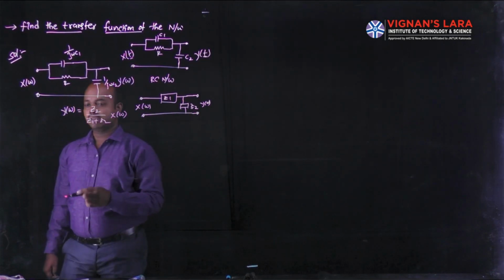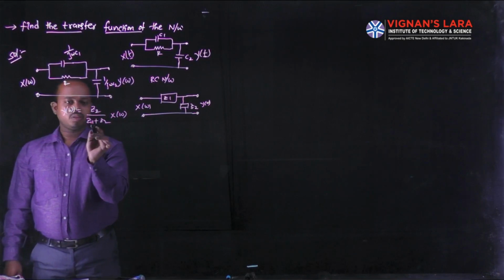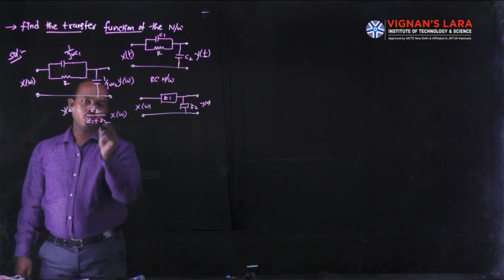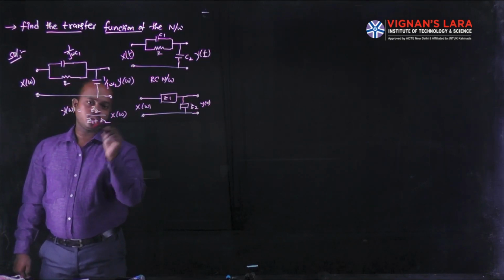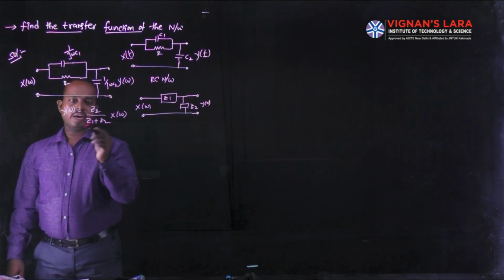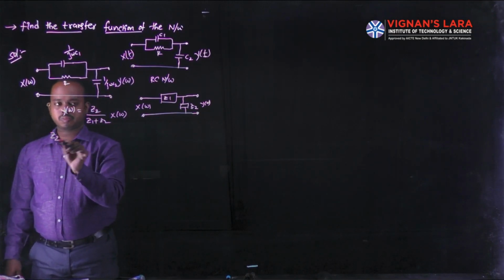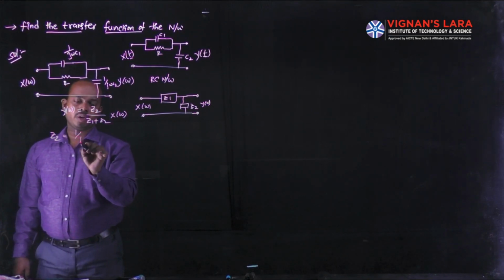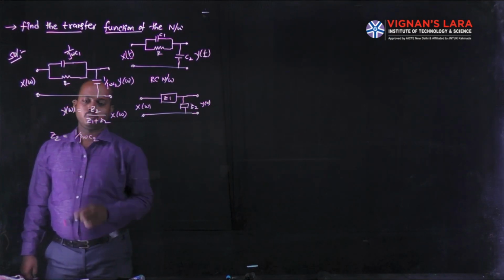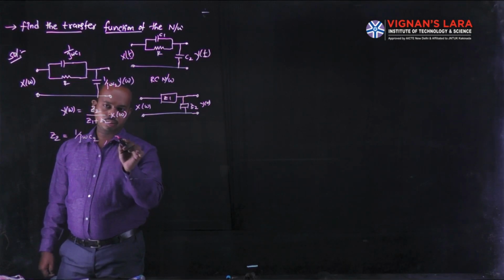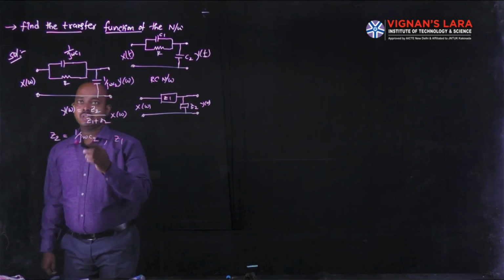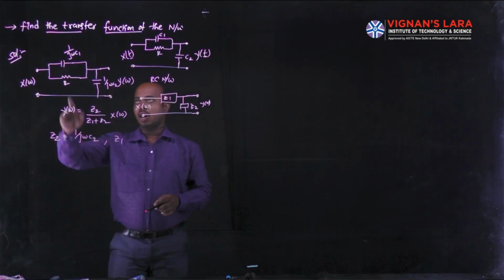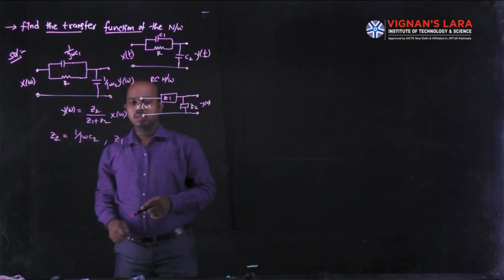In this network, we can find Z1, Z2 and the Z1 plus Z2 value. Now I have to find Z2. Z2 is already given as 1 by jωC2. And we have to find Z1. Z1 is a parallel combination of R and 1 by jωC1.